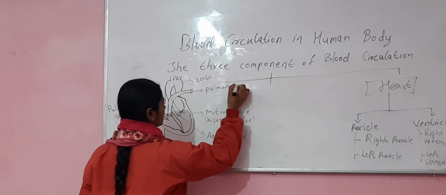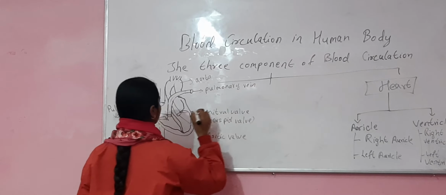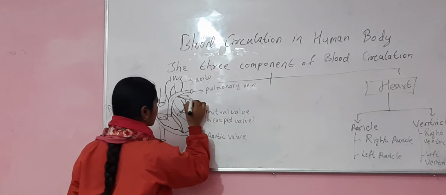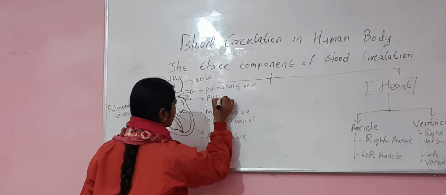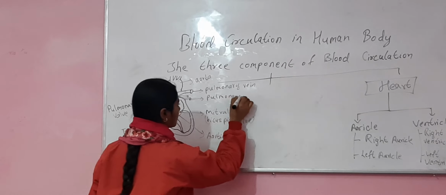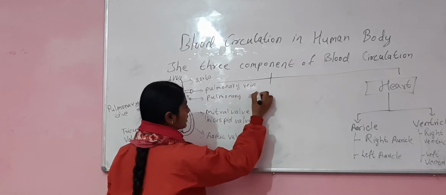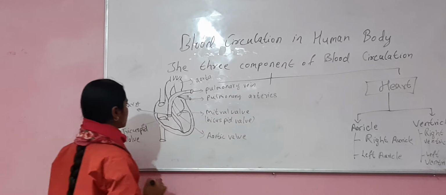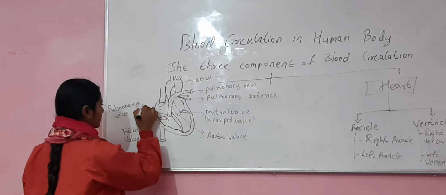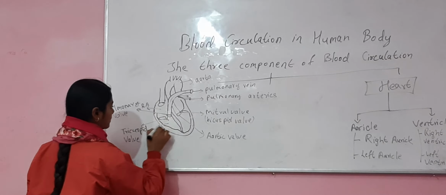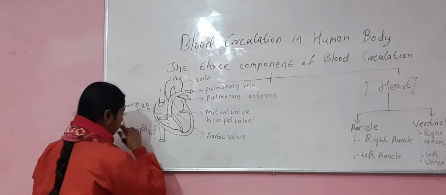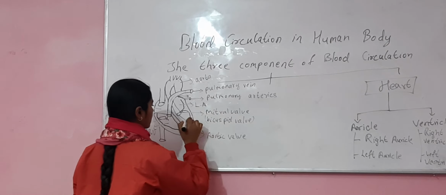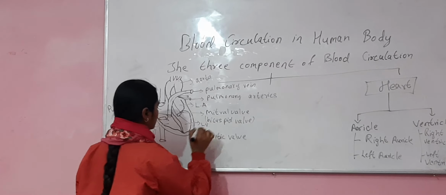Pulmonary vein. Pulmonary arteries. It is the right auricle, right ventricle, left auricle, and left ventricle.